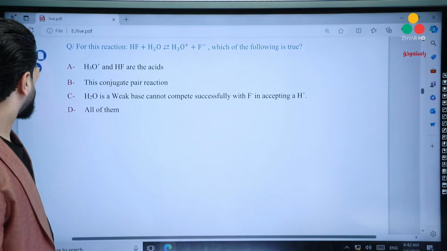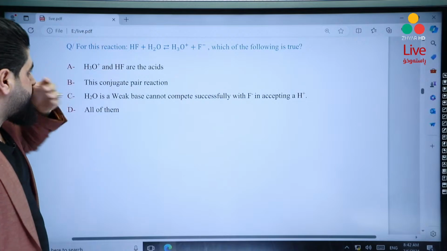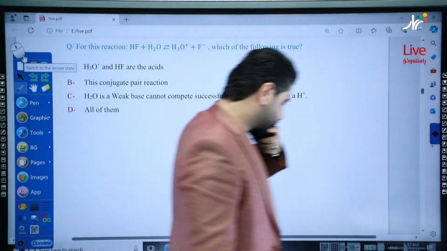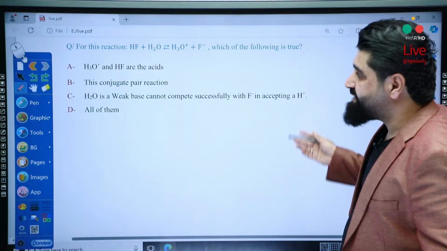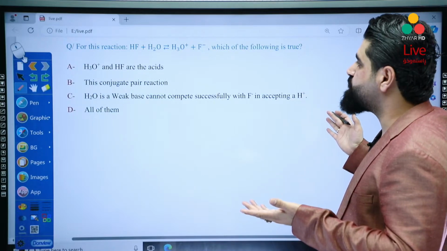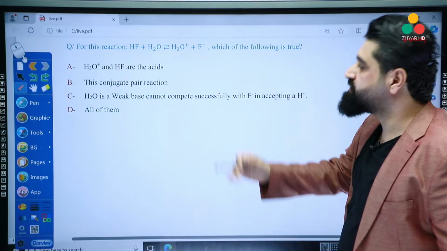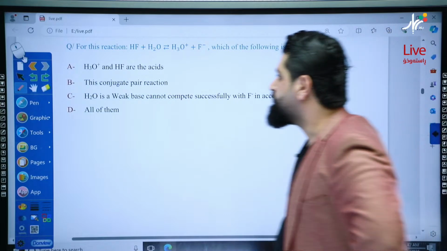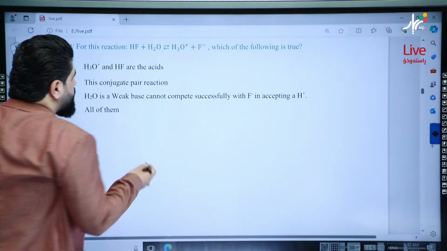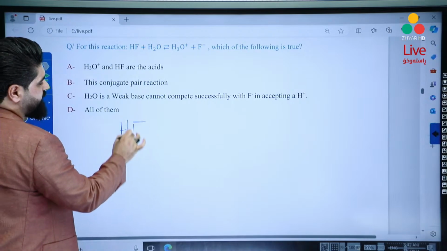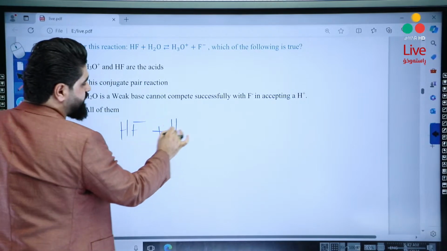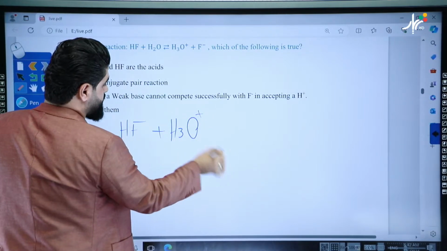Yalla. This reaction. I selected these questions because solving these questions is the same as reviewing the whole of chapter 2. Okay, yalla. HF plus H2O to form H3O plus F negative.